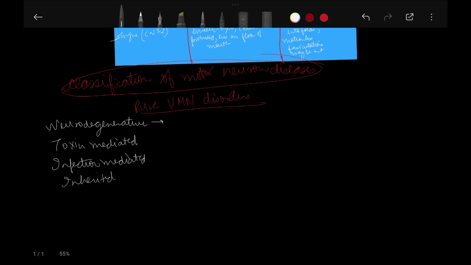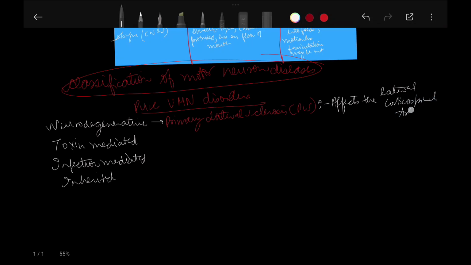First of all, neurodegenerative disorders. In this we have primary lateral sclerosis, that is PLS, which affects the lateral corticospinal tract.